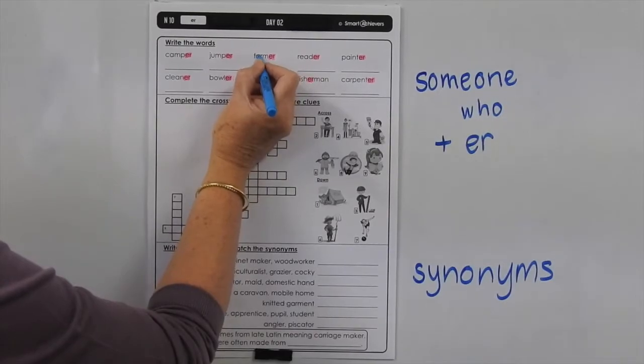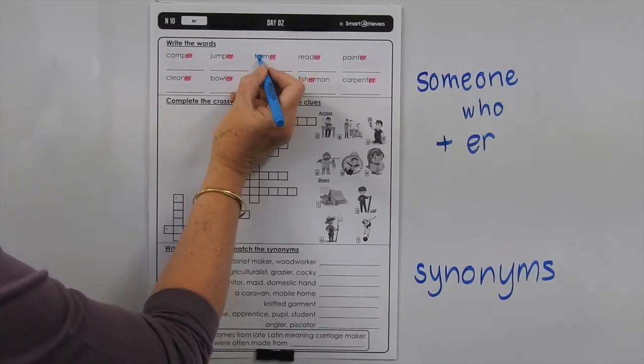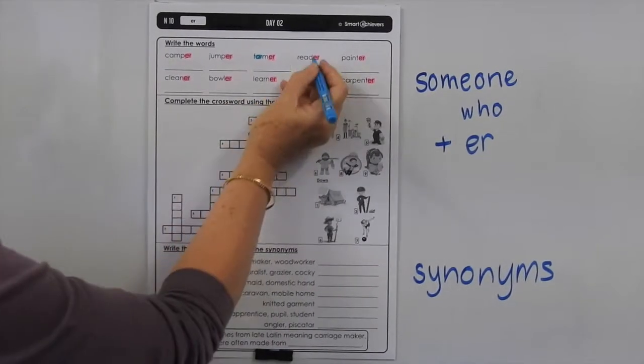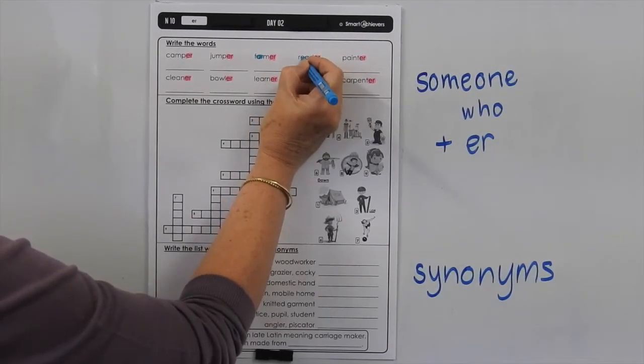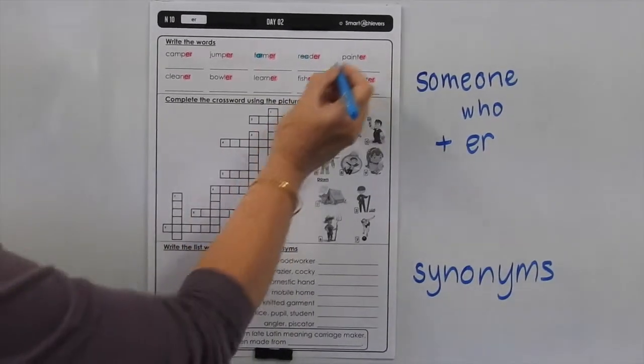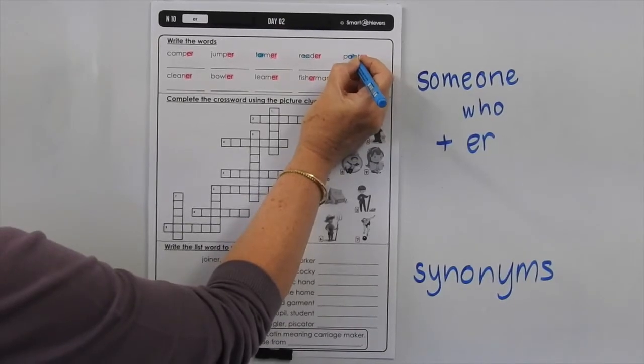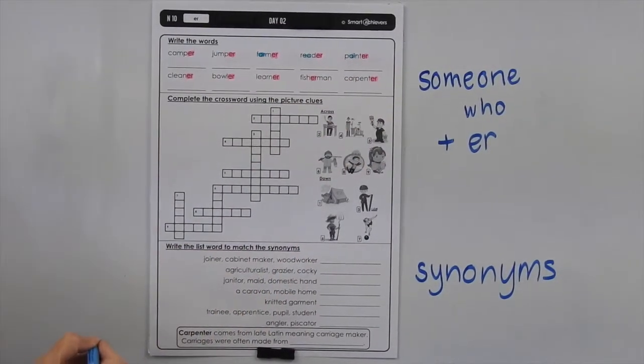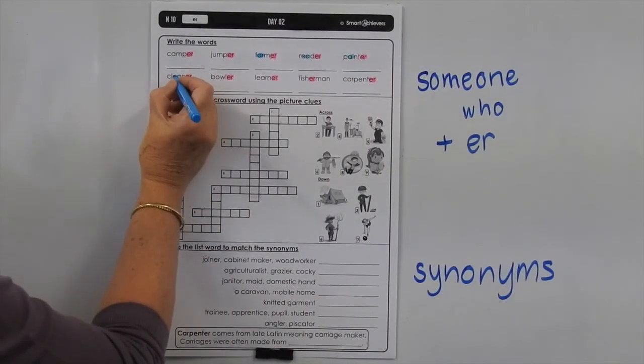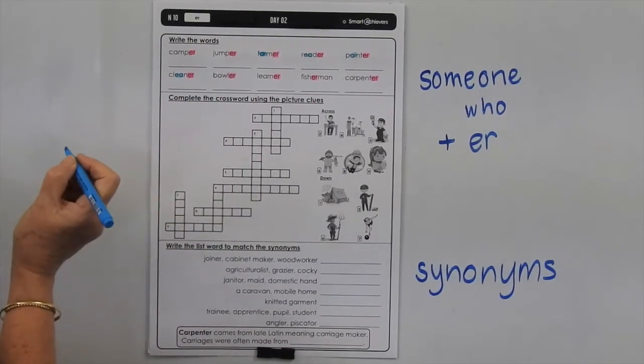Farmer, we've got a long vowel R controlled vowel sound, A-R. Reader, we've got the EA making its long vowel sound. Painter, we've got the AI making the long A sound in the middle of a word. Cleaner, once again another EA for the long E sound.